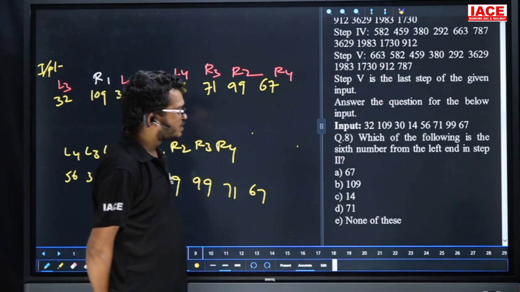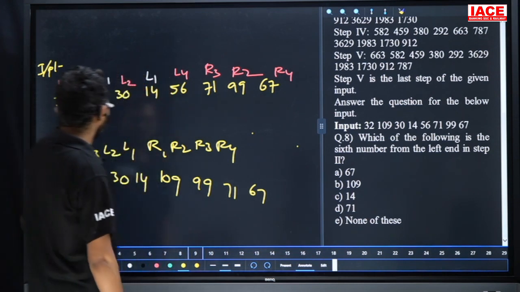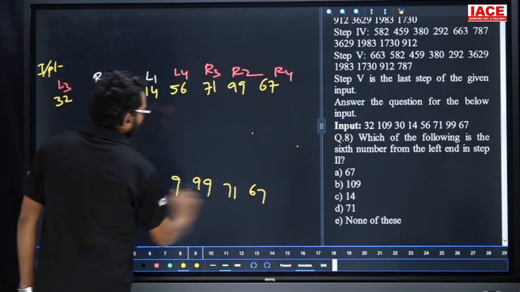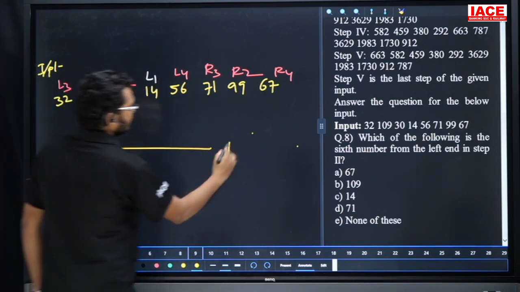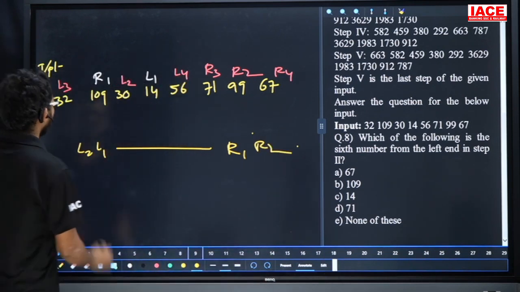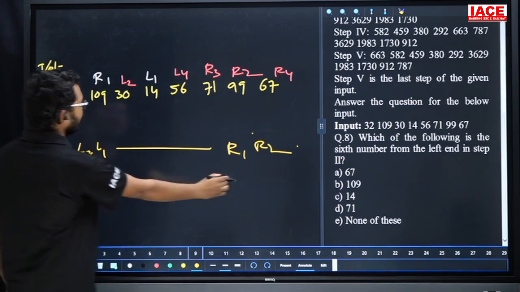Question number 8. Which of the following is the sixth number from the left hand in step number 2? So friends, now our requirement is what? Step number 2. If you want step number 2, friends, check it. L2, L1 remaining is same, R1, R2. Now L2 is what? Here 30. L1 is what? Friends, check it. 14. Now remaining is same, R1, R2.